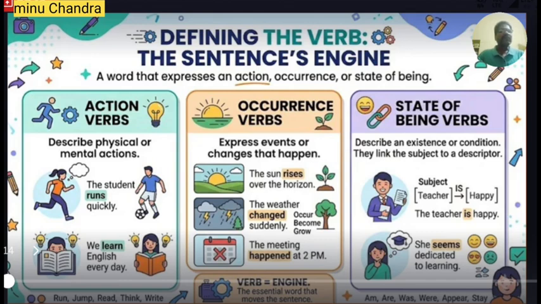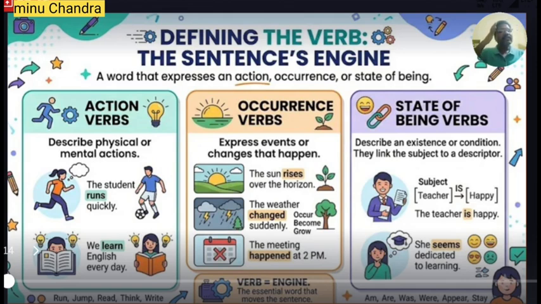Similarly, the verb also describes an existence or condition. The verbs which describe an existence or condition are called state of being verbs. And these verbs link the subject to the descriptor. For example, teacher is happy. A teacher is the subject.